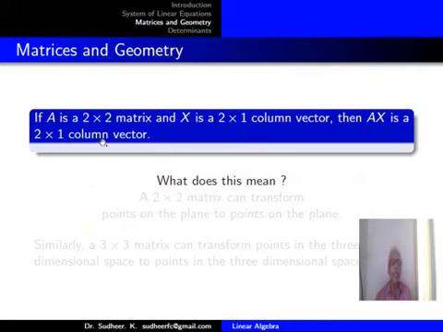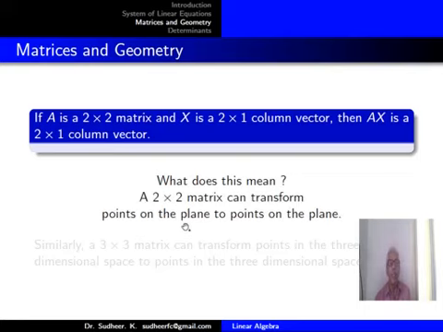Now, if A is a 2 by 2 matrix and X is a 2 by 1 column matrix, then AX is a 2 by 1 column vector. What does this mean? A 2 by 2 matrix can transform points on the plane to points on the plane.